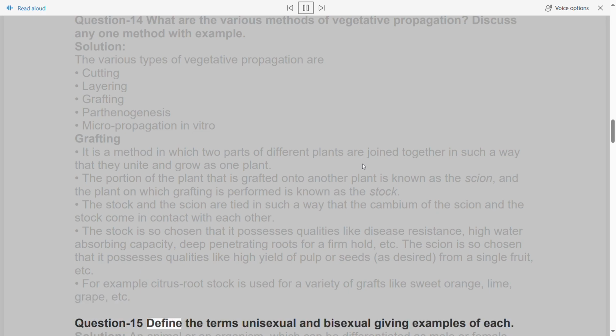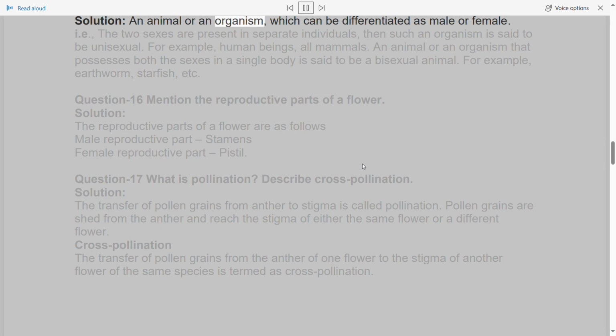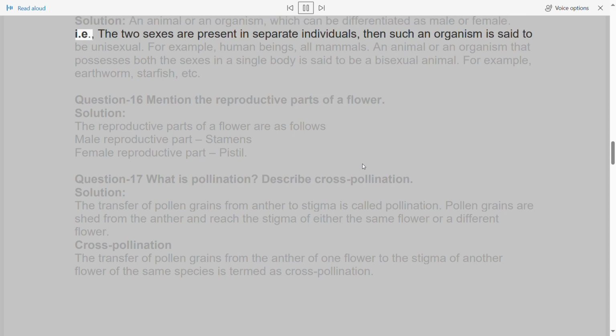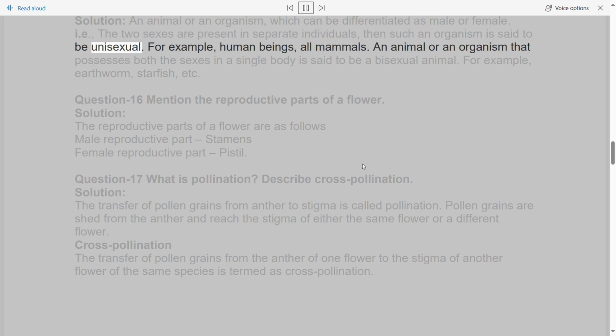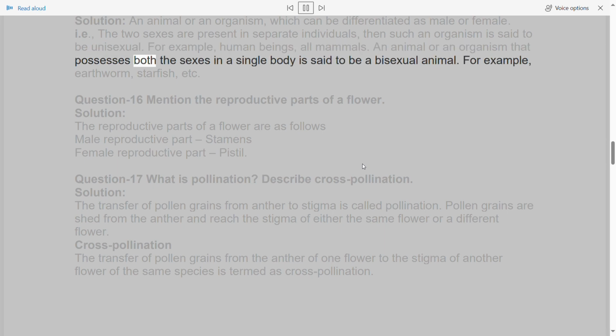Question 15. Define the terms unisexual and bisexual, giving examples of each. Solution: an animal or an organism which can be differentiated as male or female, if the two sexes are present in separate individuals, then such an organism is said to be unisexual. For example, human beings, all mammals. An animal or an organism that possesses both the sexes in a single body is said to be a bisexual animal. For example, earthworm, starfish, etc.